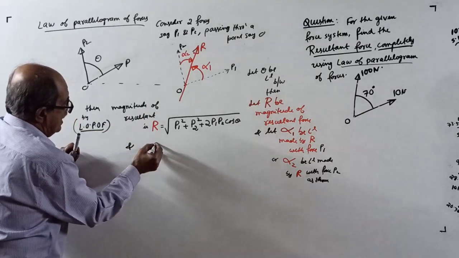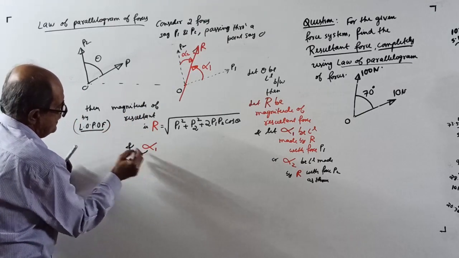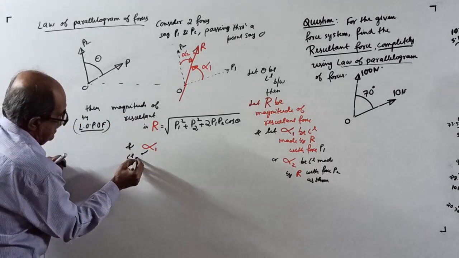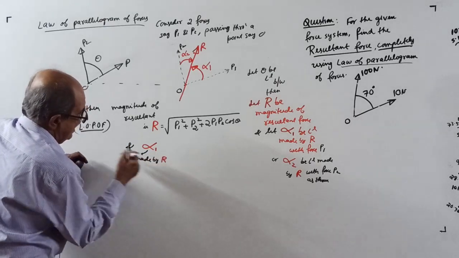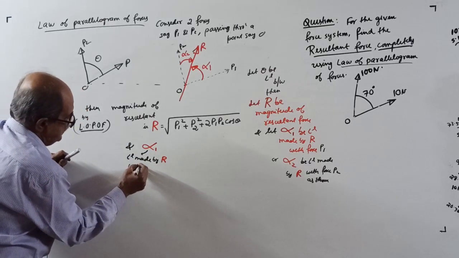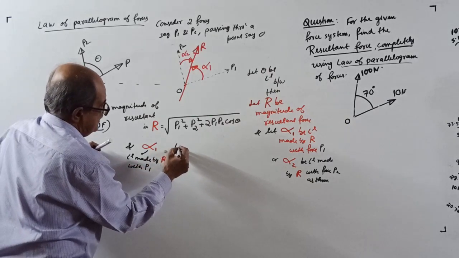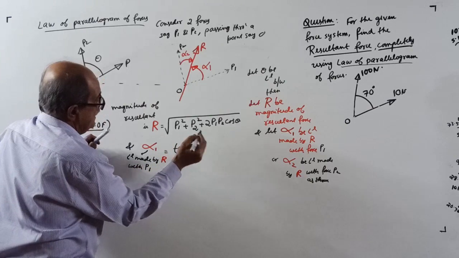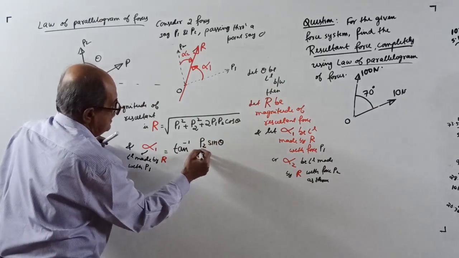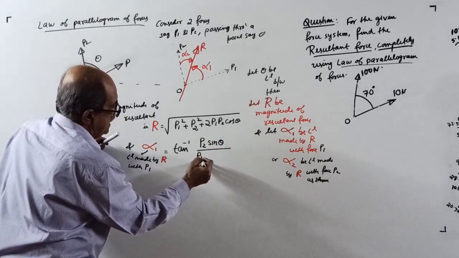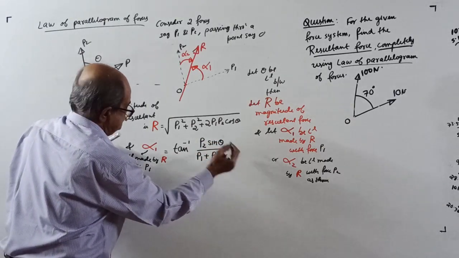Alpha 1, remember, that is the angle made by resultant R with the force P1, equal to tan inverse of P2 sin theta divided by P1 plus P2 cos theta.